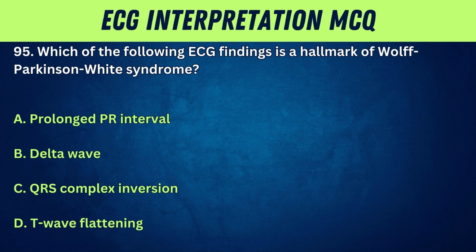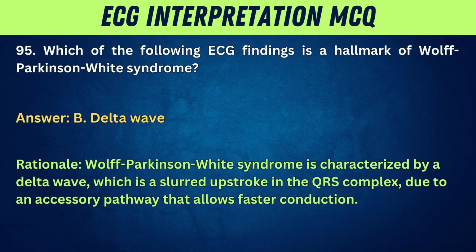95. Which of the following ECG findings is a hallmark of Wolff-Parkinson-White syndrome? A. Prolonged PR interval. B. Delta wave. C. QRS complex inversion. D. T-wave flattening. Answer: B. Delta wave. Rationale: Wolff-Parkinson-White syndrome is characterized by a delta wave, which is a slurred upstroke in the QRS complex due to an accessory pathway that allows faster conduction.